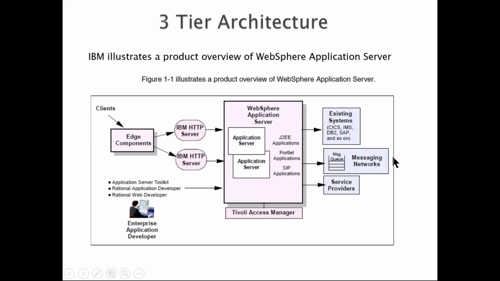Messaging networks is nothing but this: whenever your current Java application got a request, it should process that request. To process it, if it finds that this information is not with the database but with another application, then it comes to the messaging networks. So this is the messaging net. Right now, understand that whenever two Java applications want to talk to each other, they can talk through messaging, and that is this part. We'll discuss in detail in the future.